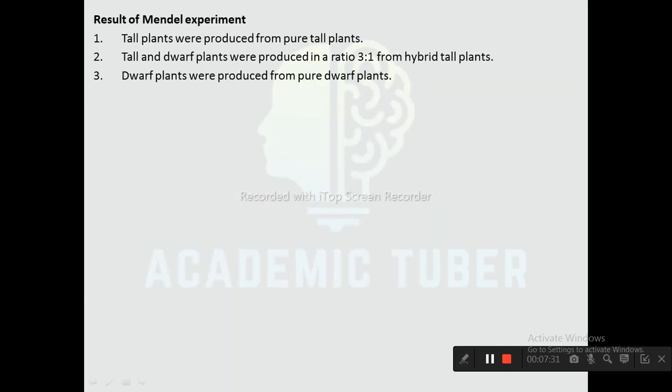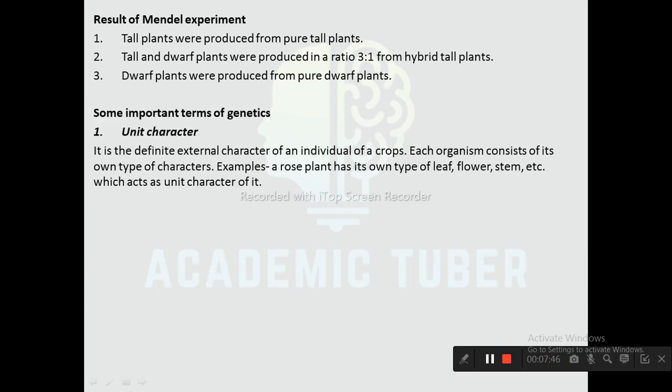Result of Mendel's experiment: tall plants were produced from pure tall plants. Tall and dwarf plants were produced in the ratio 3:1 from hybrid tall plants. Dwarf plants were produced from pure dwarf plants. So here are some of the important terms related to genetics.